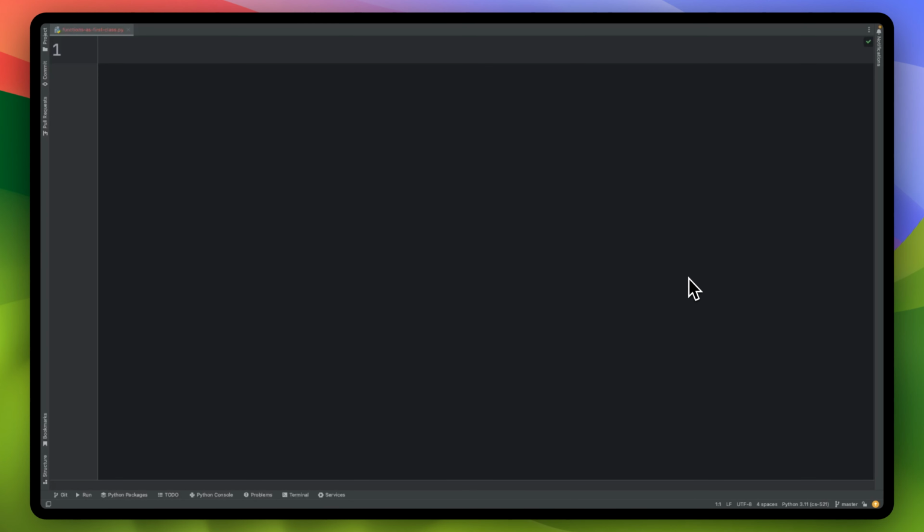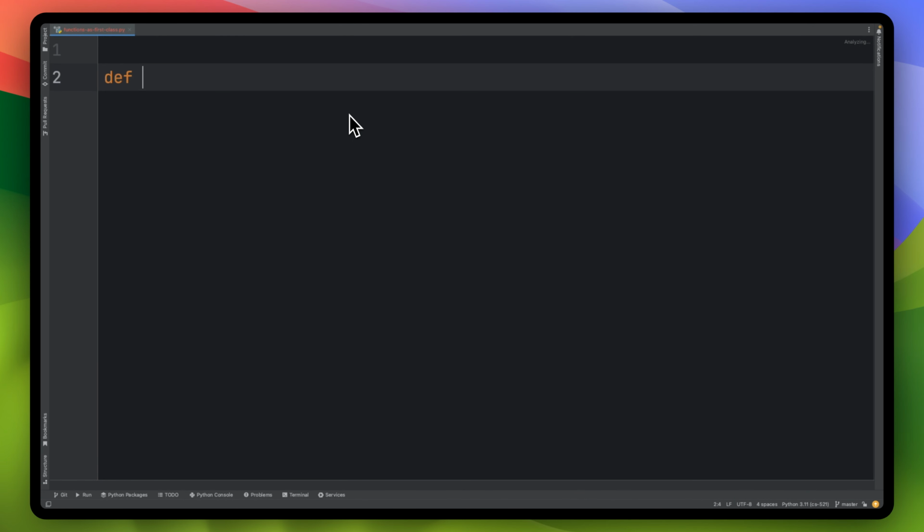Functions as first-class citizens. What does that mean? Well, in Python, we can treat functions just like we treat anything else, like integers, floats, strings, objects, that type of thing. So we can treat functions as variables. We can pass a function to another function. We can store a function in a variable. And we can store a function in a data structure, for example. So let me give you an example of what this means.